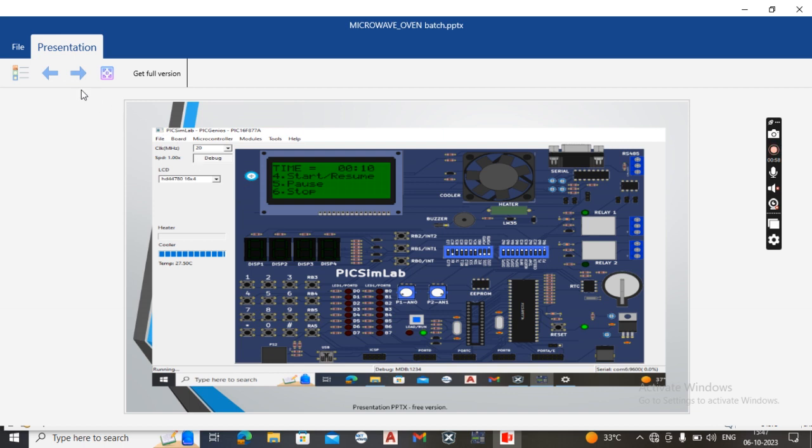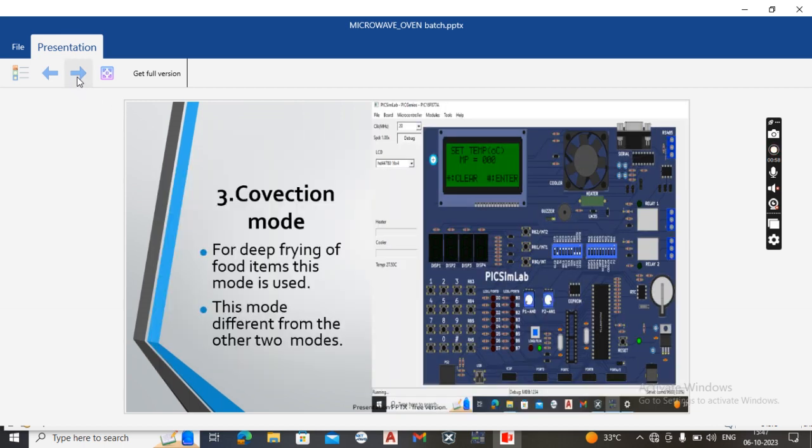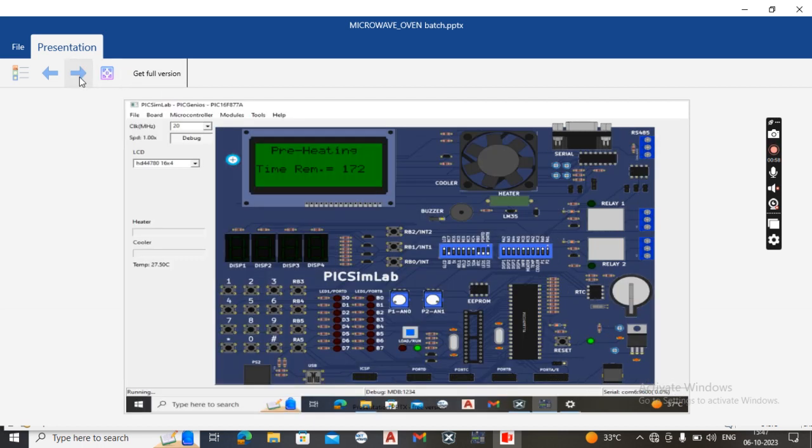And the next one is convection mode. By selecting key 3, this mode is enabled. It is used for deep frying of food items. This mode is different from the other two modes. Here we have to set the temperature. And the next option is used for preheating purposes.